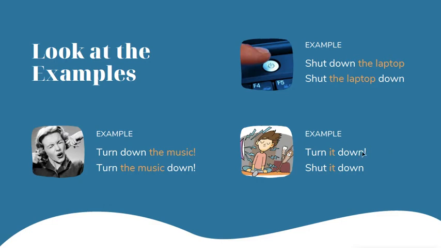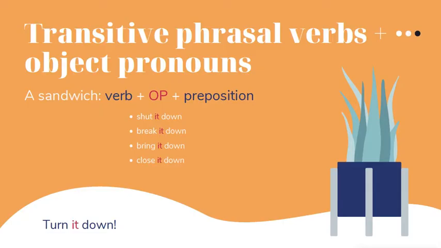Turn and down are two pieces of bread, and it is a piece of cheese, or whatever you like to put between your pieces of bread. It might be a piece of ham or, I don't know, a green salad. So, turn it down, shut it down, and of course, here you can hear the flap T sound, shut it down. So, transitive phrasal verbs together with object pronouns make kinda sandwich.